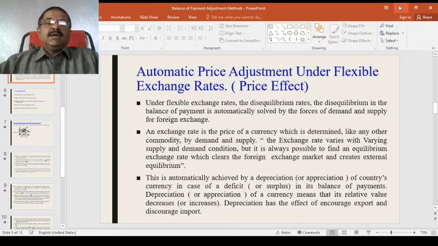Remember, if there is appreciation or depreciation in the system, it automatically causes fluctuation in the price of goods in the foreign countries. Appreciation will increase the price of our goods in the foreign country. That means our exports may come down. If there is depreciation, then automatically our exports will increase, as our goods are available in the foreign market at low cost, and like that the automatic adjustment takes place.